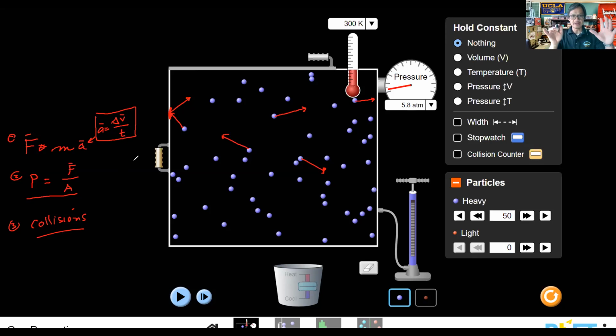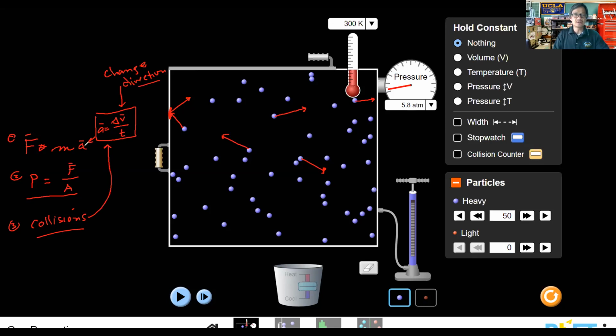So let's make sure we understand this. The gas particles have to be there, yes, but the gas particles have to be moving. They move, and when they collide, the collisions force the change in direction that leads to an acceleration. So collisions lead to that acceleration, okay? Because the change in direction, the change of velocity, is a result of the change in direction of those gas particles. And as those gas particles change their direction, they accelerate.